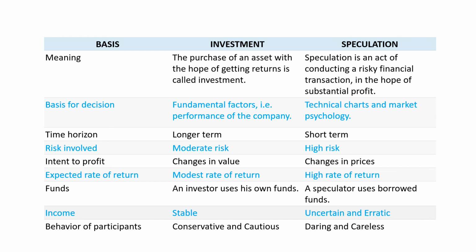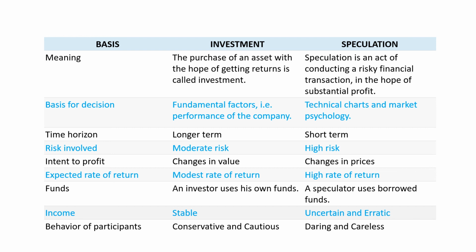Then on the basis of time horizon, investment is long term, speculation is short term. Then on the basis of risk involved, investment involves moderate risk and speculation is high risk. That means where the risk is high, return will always be high, and where the risk is low, return will always be low. Then intent to profit. Profit in investment comes from changes in value, and in speculation from changes in price. Expected rate of return, I have said previously.